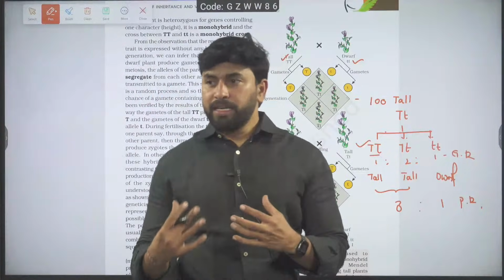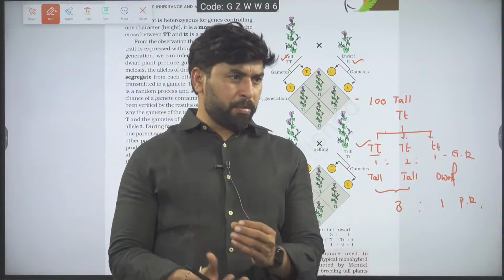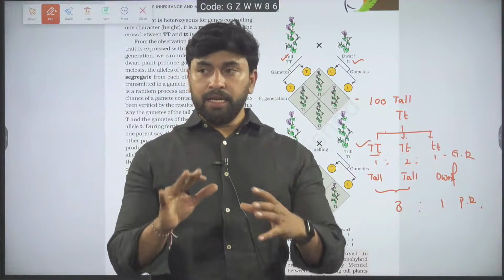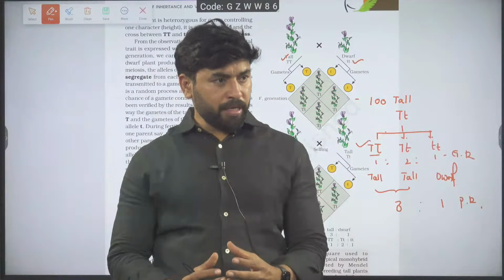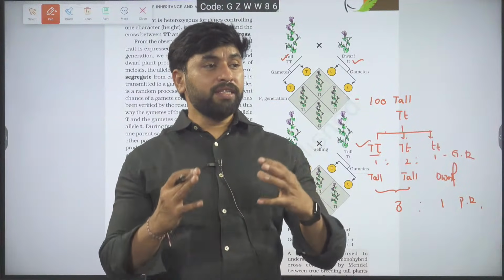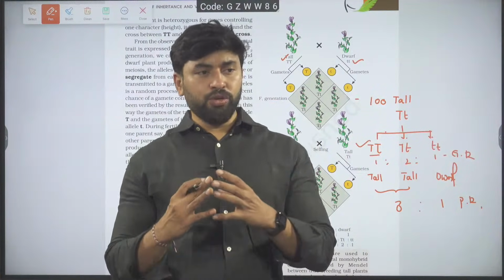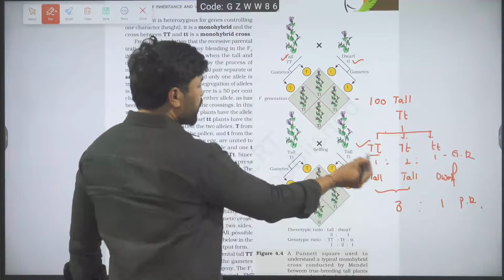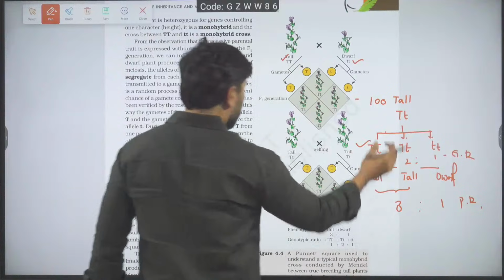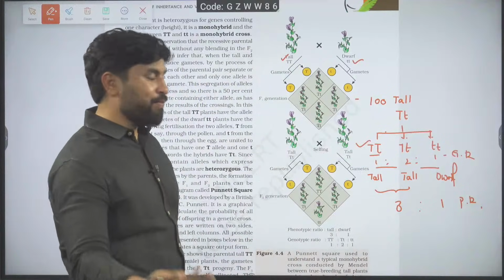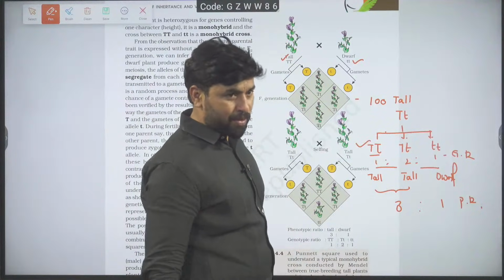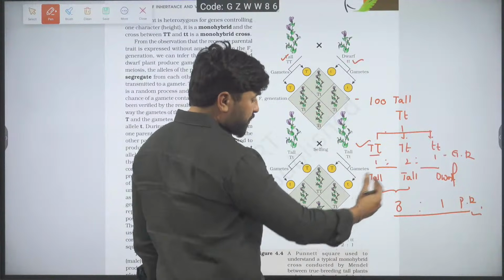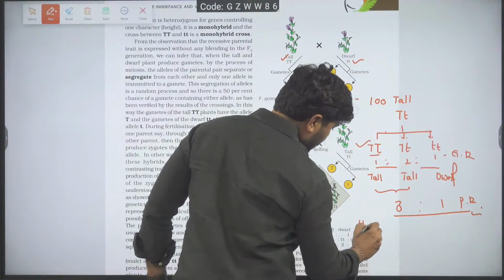Whatever genetic cross we perform is a combination of Mendel's pattern of phenotypic determination and Punnett's pattern of genotypic determination. Is it clear? We need to remember this. For example, I have often seen one question: how many members here are homozygous tall?